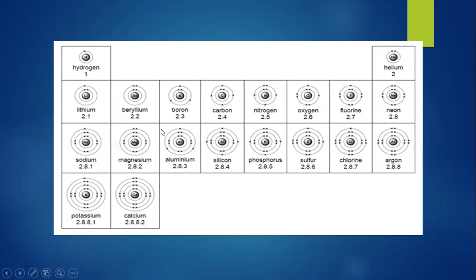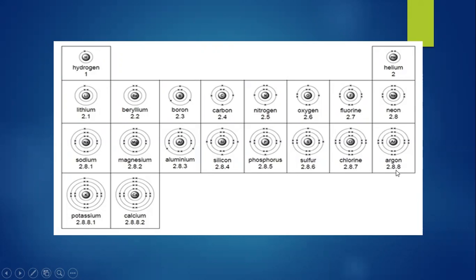Here in the case of sodium, you will see that it has atomic number 11, which means it has 11 electrons to be arranged. So in the first shell we are going to arrange 2 electrons. In the second shell, as we know, 8 electrons can be arranged, so it becomes 8 plus 2, 10. 1 electron is still left to be arranged, so where are we going to place it? It will be placed in the third shell. So I think it will now be quite easier for you to understand that in the first shell only 2 electrons can be accommodated, in the second shell only 8 electrons can be accommodated, and in the third shell we can accommodate up to 8 electrons.